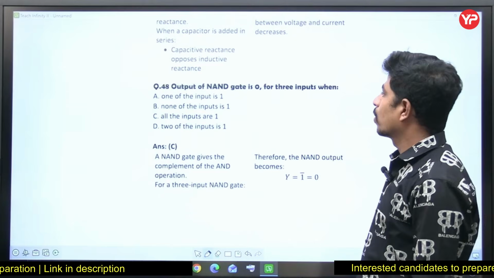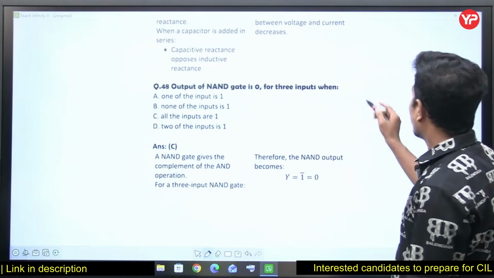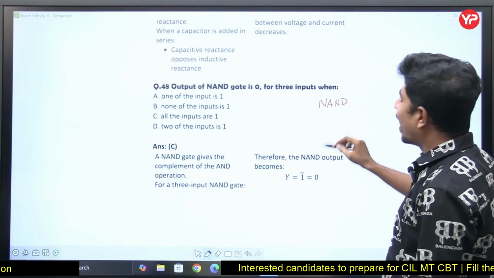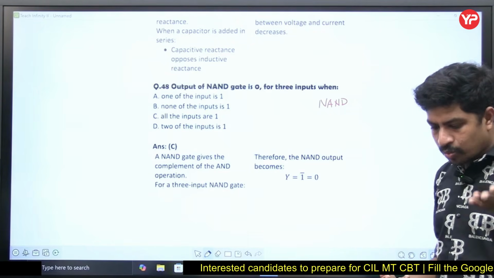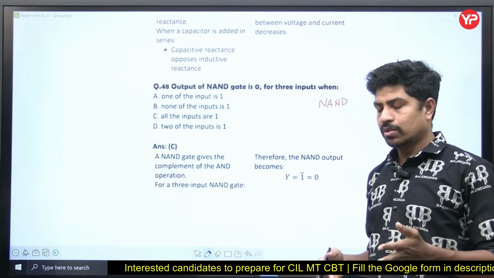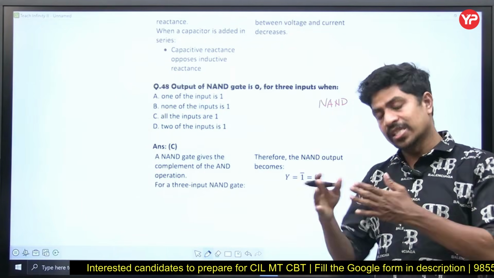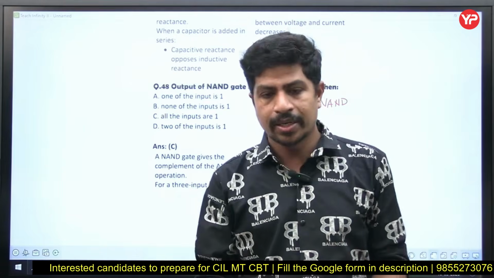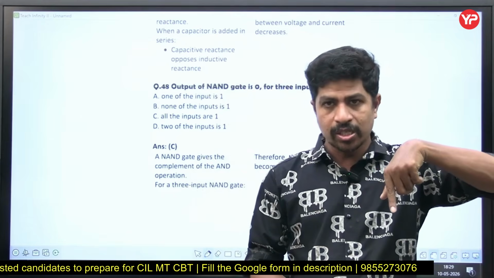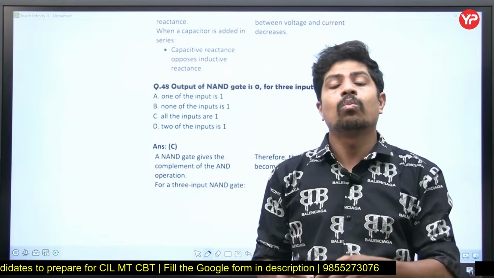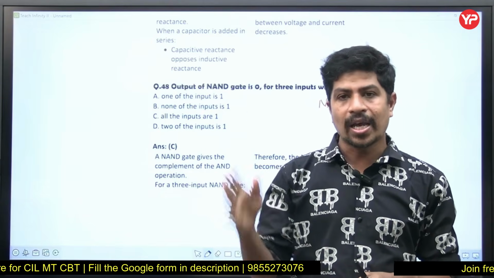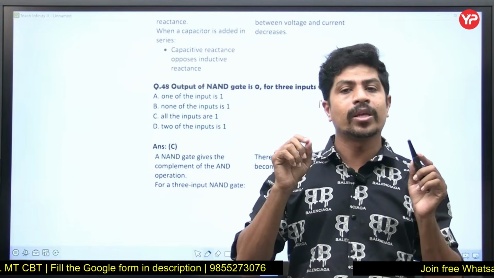Next question is from digital electronics. Output of NAND gate. Understand NAND gate, it is very important. First, AND gate: if any one of the inputs is 0, output is 0. Sorry, I mistakenly said otherwise earlier. For the output to be 1, all the inputs must be equal to 1. AND gate output is high only when all the inputs are high.